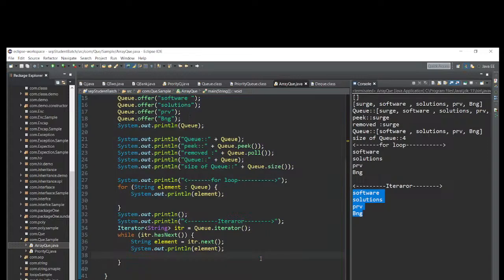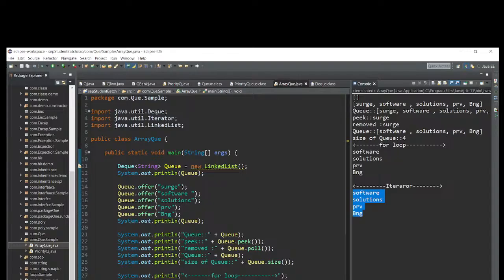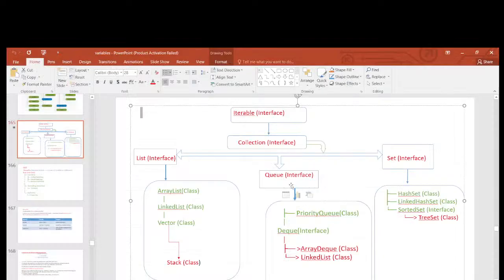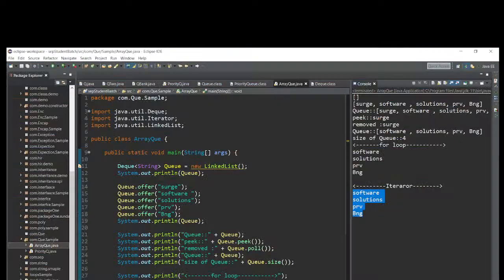Clear? So in this class we discussed Queue and its implementation classes. PriorityQueue and Deque is one interface; its implementing classes are LinkedList and ArrayDeque. Right? So first, we created an object. After that we printed; it printed an empty array. We added some elements, and after printing, it took them in the array.